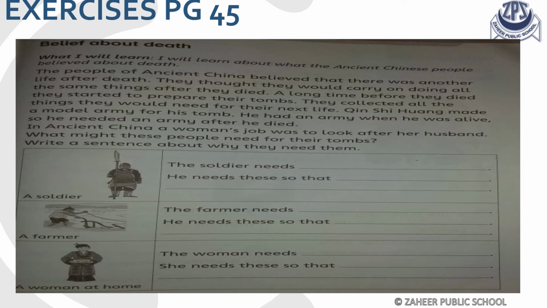You have to answer on your own. In the first column, the soldier needs weapons, so you complete the sentence. In the next one, the farmer needs what and how would they use it. And the last one, what the woman needs and for what reason. So you have to answer on your own.